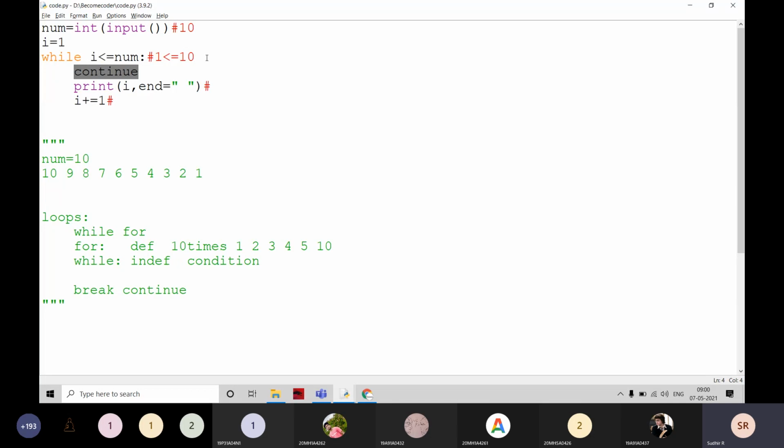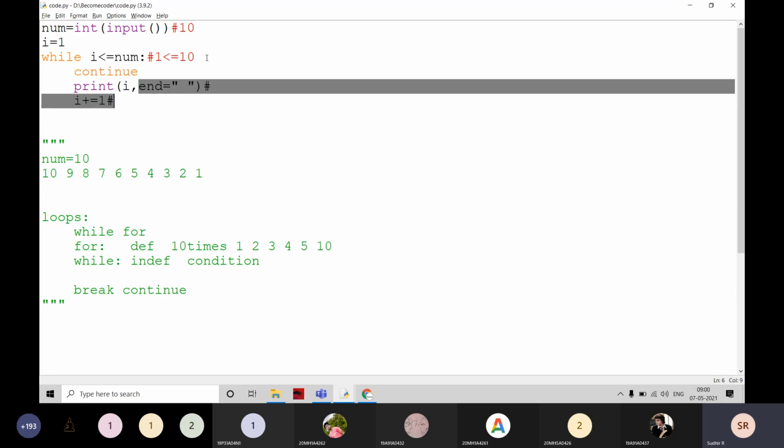And the continue is reached here in the line. Now, if continue is raised, the control reaches continue. Control means, like I am talking here, this line is executed, and now I am going to execute this line. That is called control. If control reaches a continue statement, then the control automatically goes back to the condition. It never executes the remaining statements.